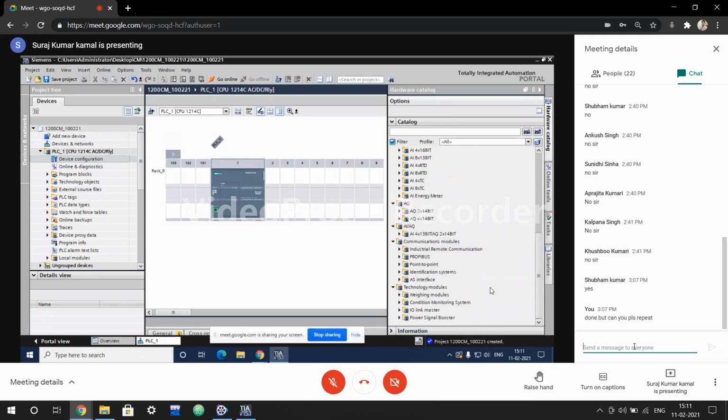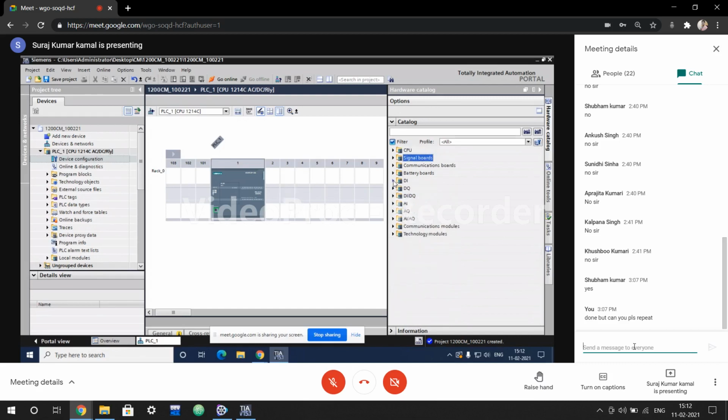And these are the technological modules for different devices: power signal boosters, IO link master, condition monitoring system, weighing modules. So if we have a special type of process, then accordingly we have some technological modules. So here we will connect. Whatever the hardware is connected with your system, that you have to mention over here.